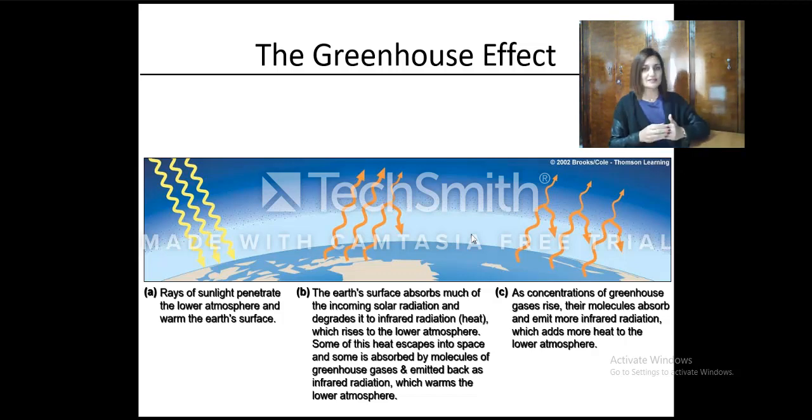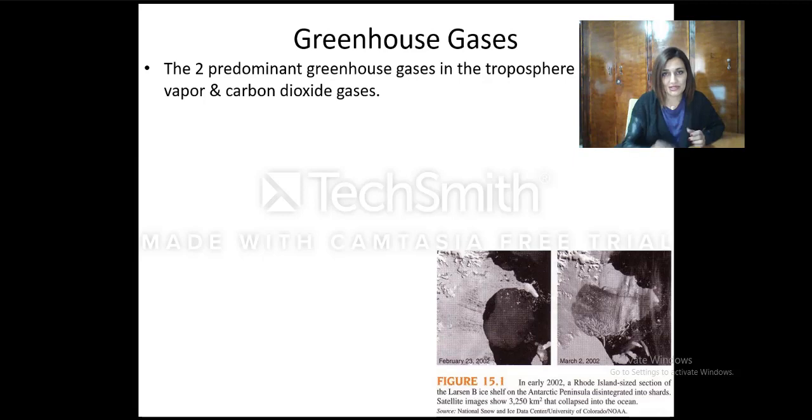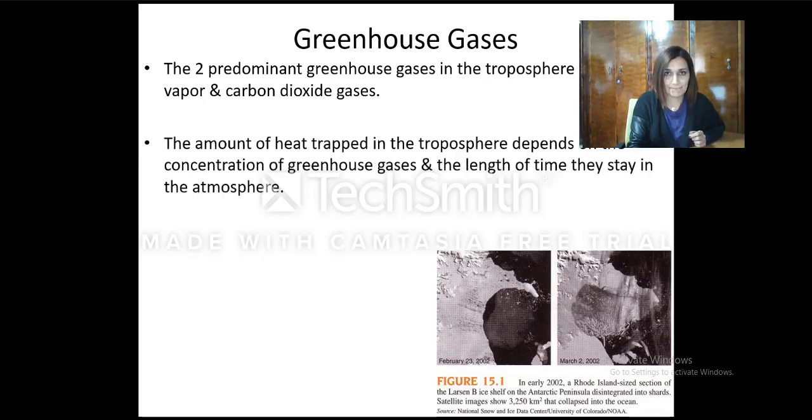What are the two major greenhouse gases? So what do you think? What are the two major gases? No, it's not nitrogen, despite the fact that 78% of the gas in the troposphere is nitrogen. Well, actually it's CO2 and H2O. These are the two major greenhouse gases, so water vapor and carbon dioxide. And the concentration varies. We don't have a stable concentration, and the length of time they stay in the atmosphere also varies.